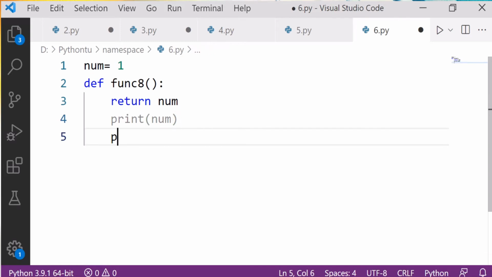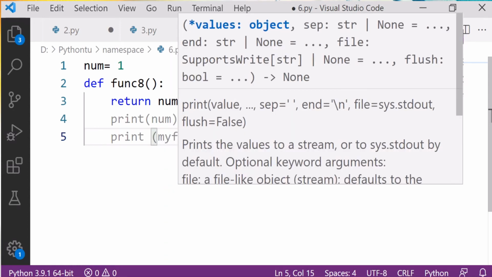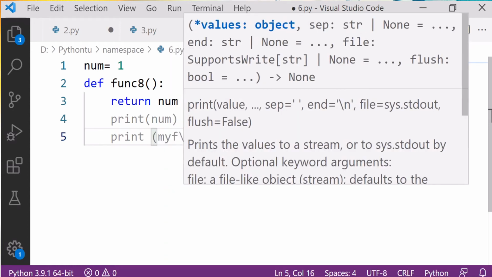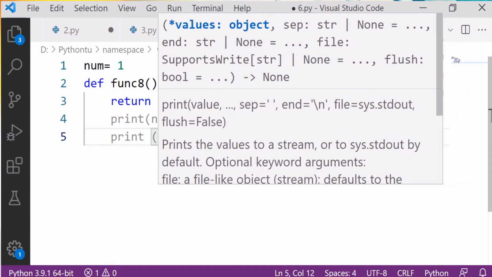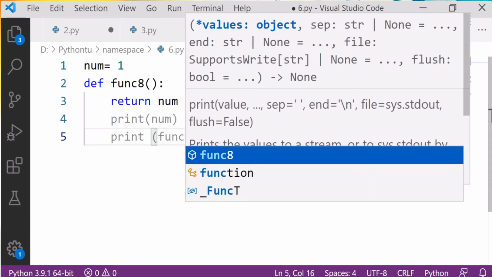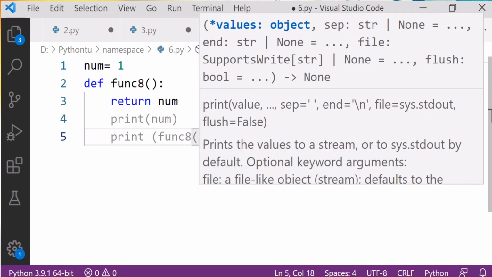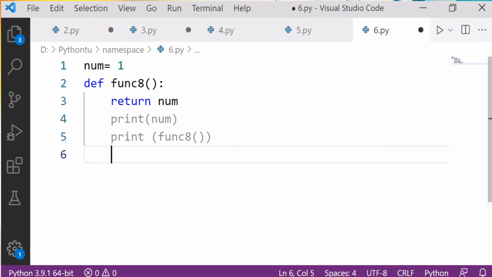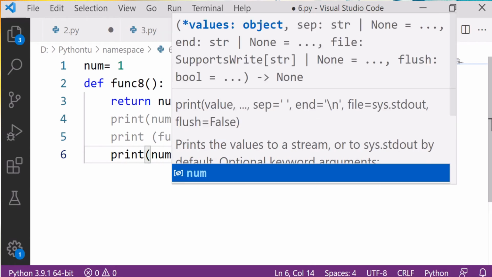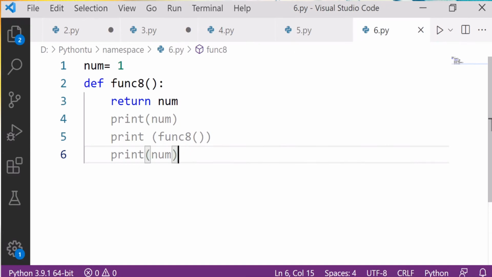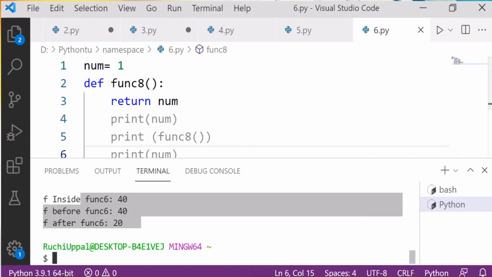Fine, and I say print my function, func8. After that I say print num, and print num again. Great, Control S. Let's run and have the output.